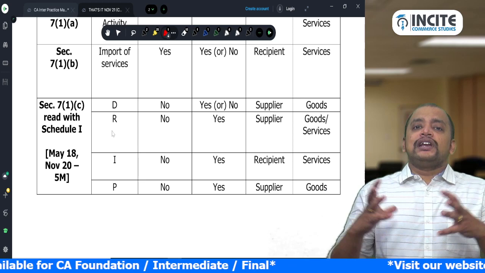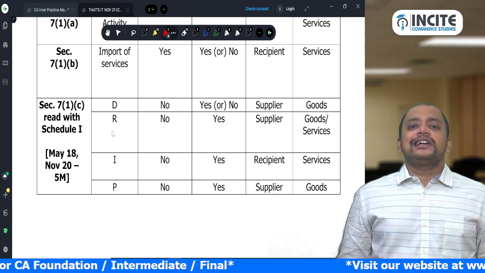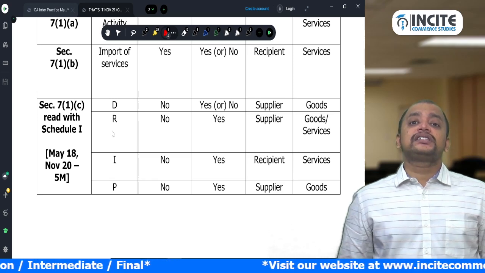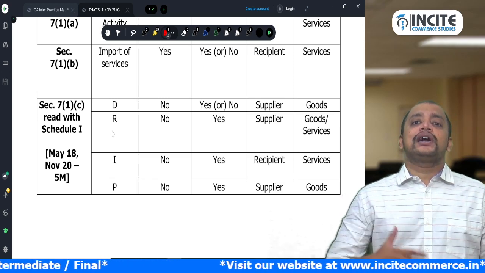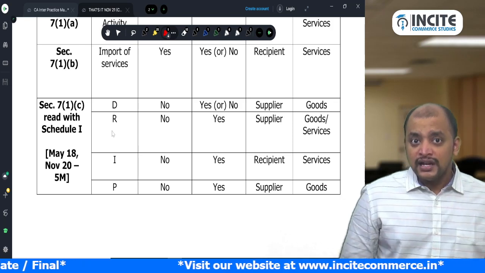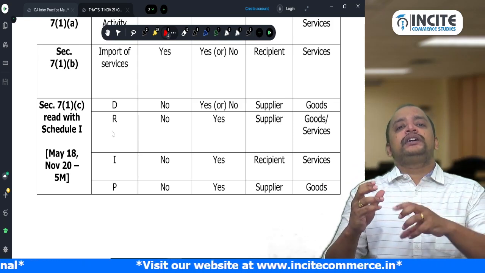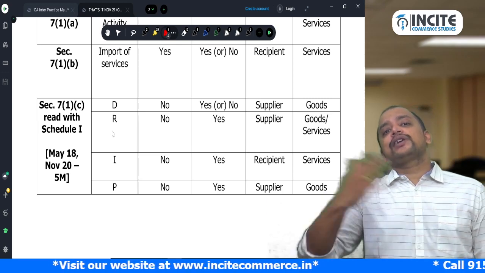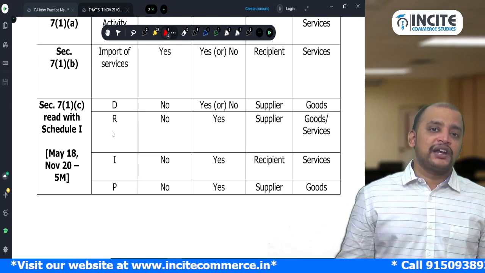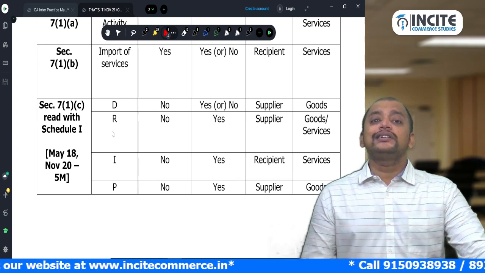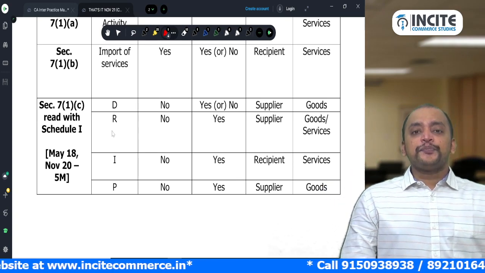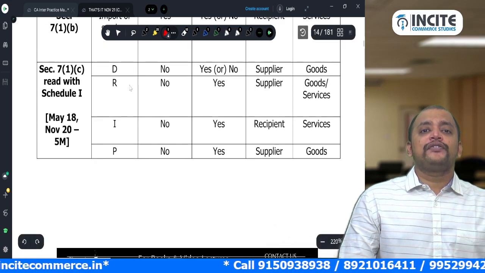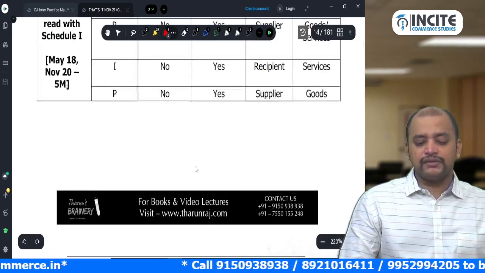There are a few related parties, and if there is any transaction between related parties or distinct persons, it is covered. Distinct persons means one registration to another registration of the same person. Under a single permanent account number, if we have more than one registration, each registration to the other registration is known as a distinct person. So transactions between distinct persons will come under this. And what is the meaning of related parties? We have the definition, we will see that.